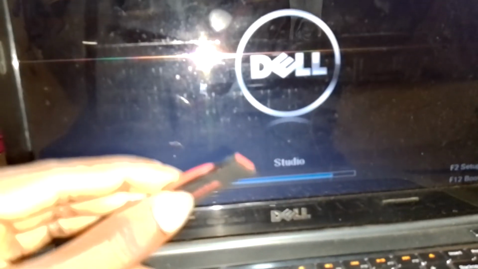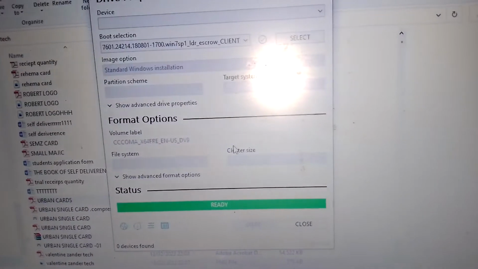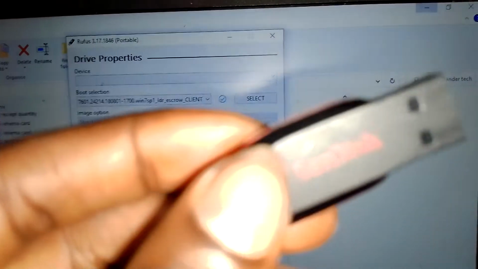Let me show you what you're going to do here. I already made my USB flash drive, which is here. It already has an operating system on it. I made a Windows 10 installer using Rufus, with these settings. This is my flash drive.